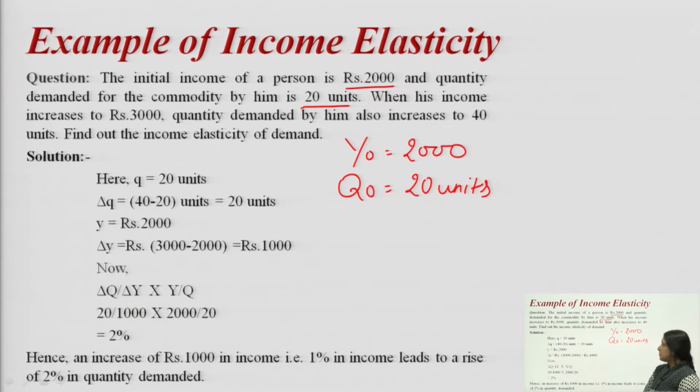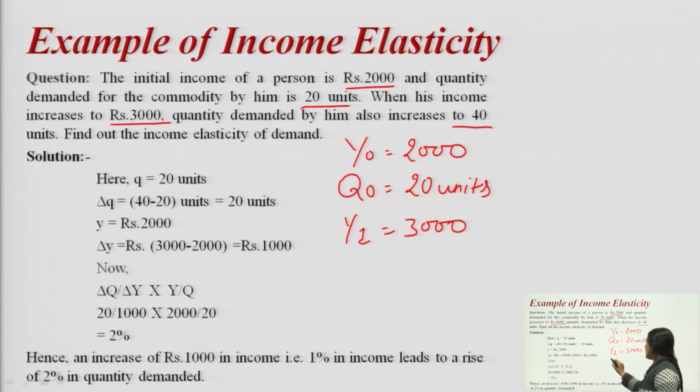When his income increases to rupees 3000, that means Y1 will become 3000. Quantity demanded by him also increases to 40 units. That means Q1 will become 40 units.